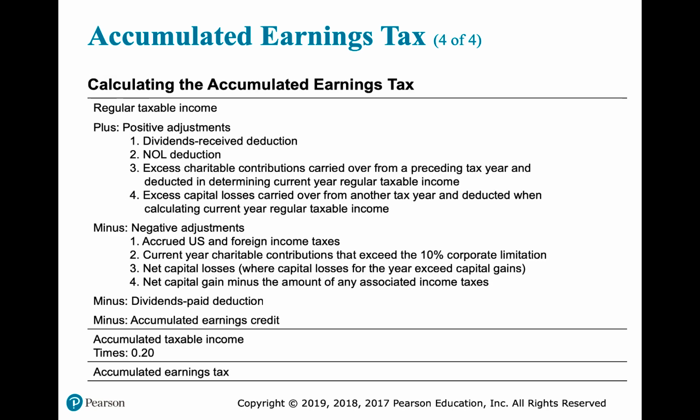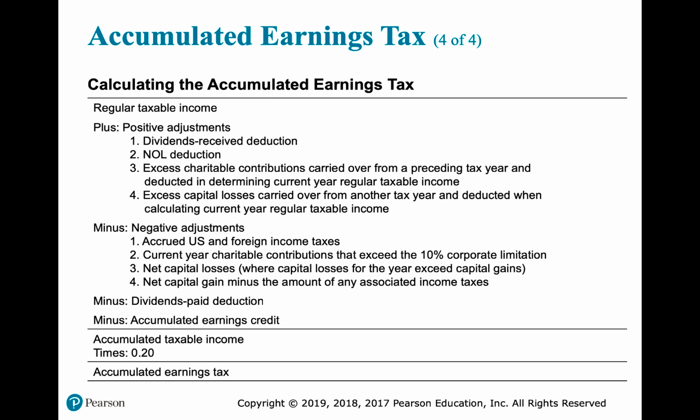Here's the calculation. Again, I am not concerned that you can do this calculation, but I am concerned that you understand it. And as you'll see, it's very similar to the personal holding company tax calculation. We start with regular taxable income, and we make positive and negative adjustments, and those are the same as the personal holding company calculation. We also get a dividends paid deduction, and then you'll notice we also subtract the accumulated earnings credit. This credit allows a corporation to retain some earnings without being subject to the tax.